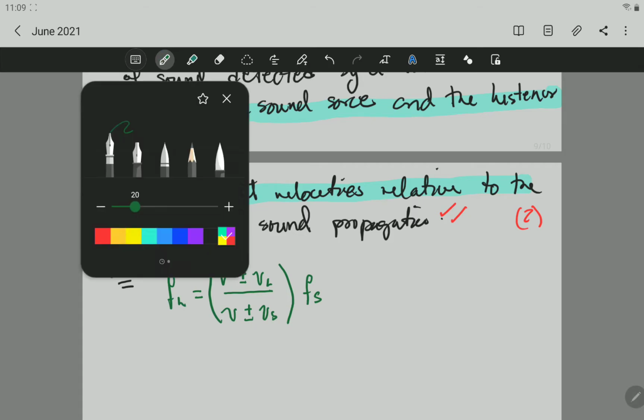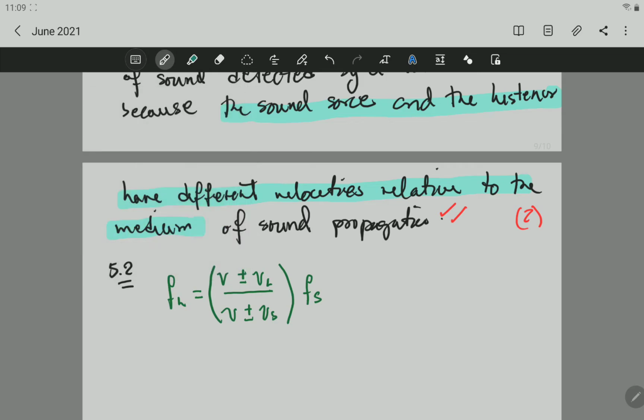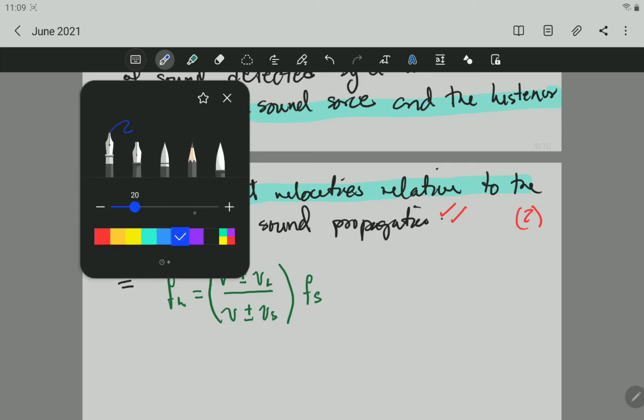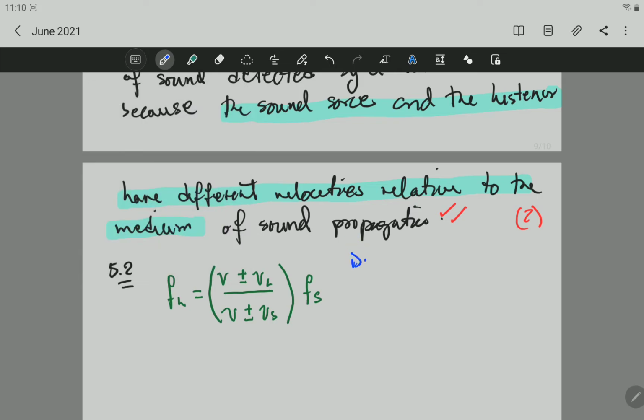Now we have here different scenarios. Okay, so let's look at the scenarios real quick.